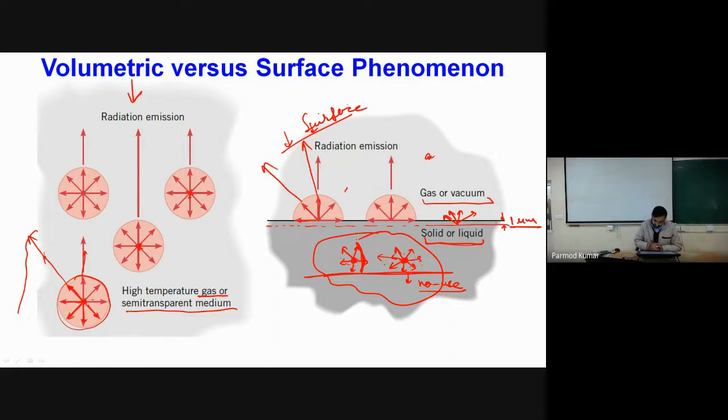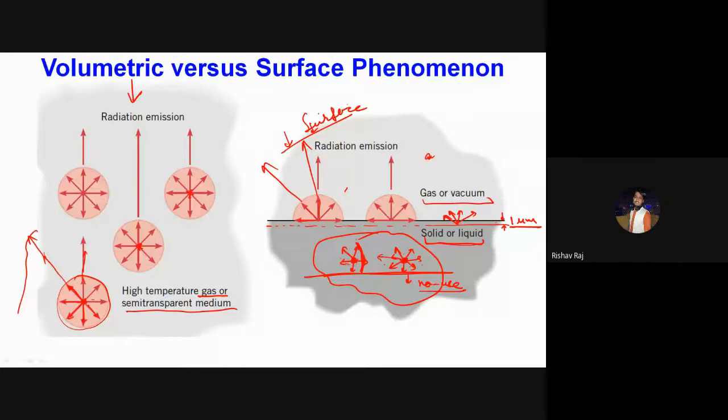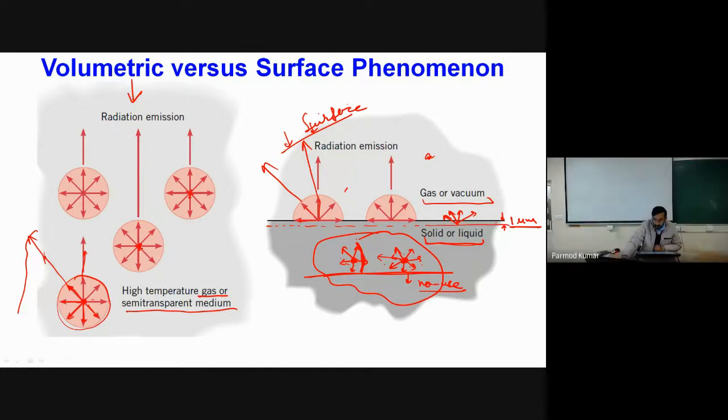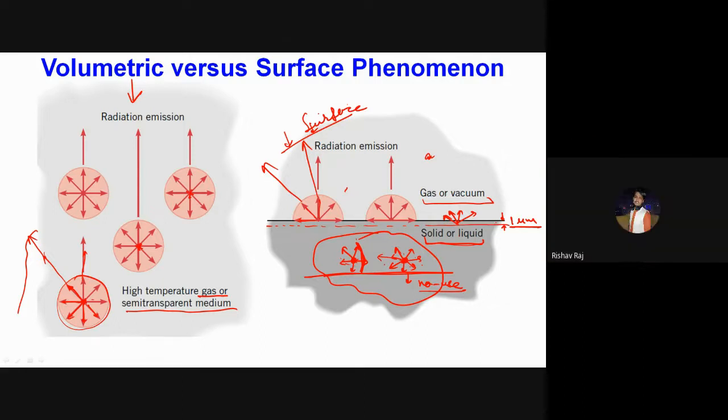Okay, so is this point clear, or any confusion till this point? Is it okay, or do I need to explain anything again? No, sir. Like, surface radiation is only because of 1 micrometer? Yes, up to the depth of 1 micrometer, whatever radiations are emitting, these are considered as the surface radiations. Okay.